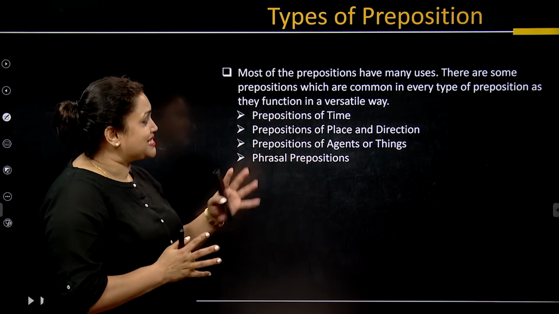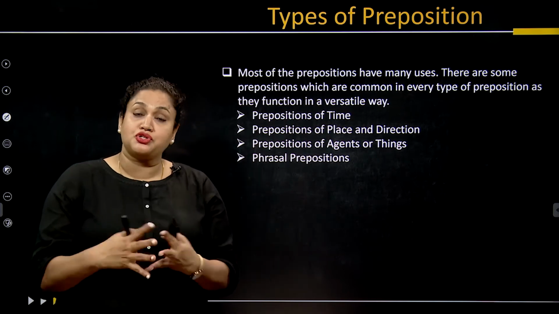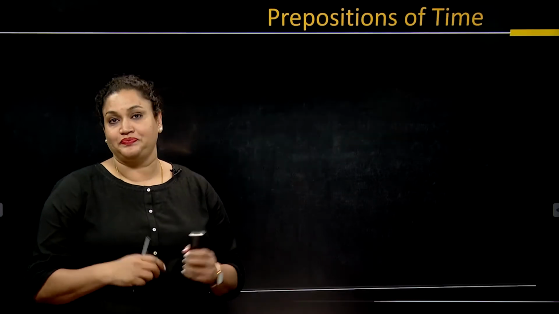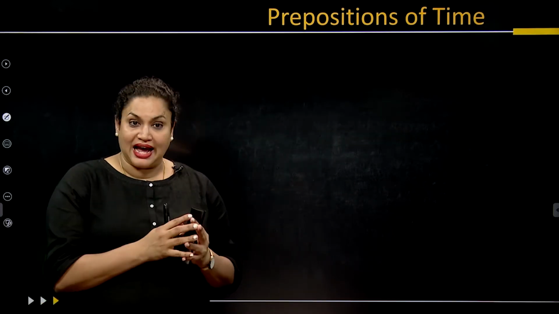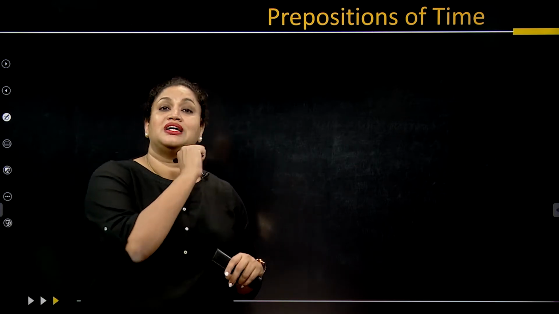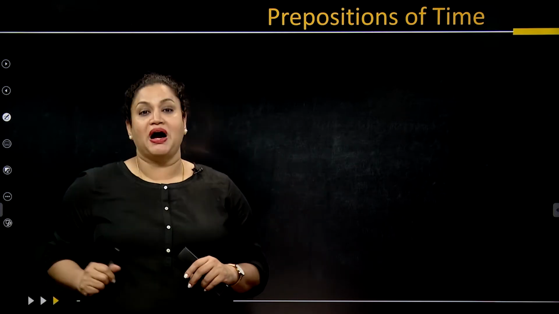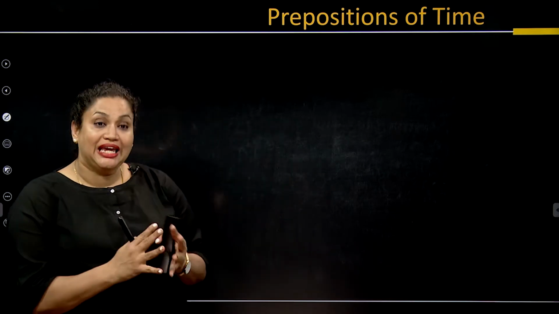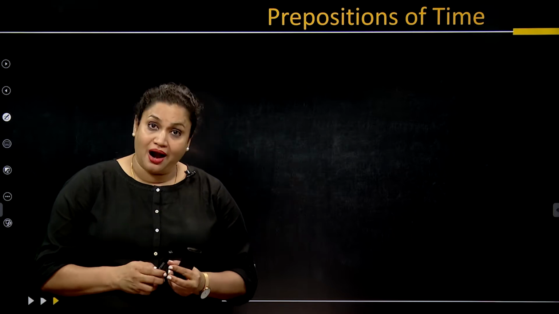These are some of the prepositions that we are going to talk about today and learn about. Before that, I would like to categorize them into three different things: the simple prepositions, the compound prepositions, and the phrasal prepositions. We've already seen what phrasal prepositions are.